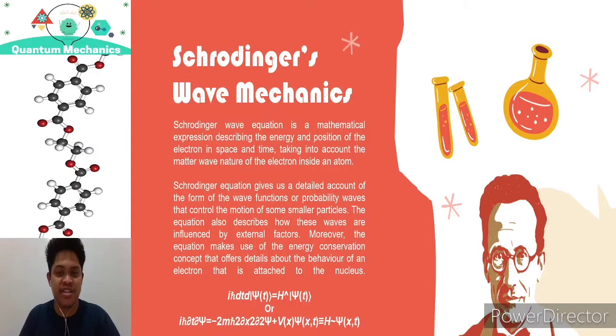The Schrödinger wave equation is a mathematical expression describing the energy and position of the electron in space and time, taking into account the matter wave nature of the electron inside an atom. He was driven by a statistical optical formulation in which the wavelength is limited relative to the measurements of the appliance used. The straight line propagation of light rays can be obtained from wave motion.